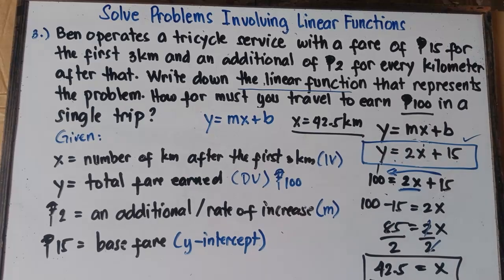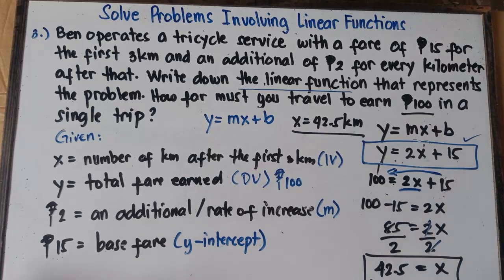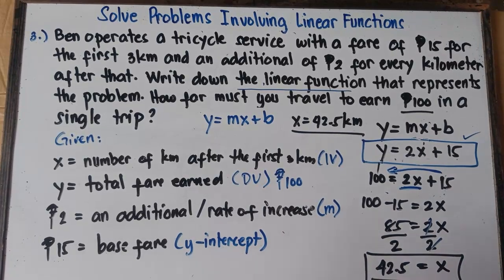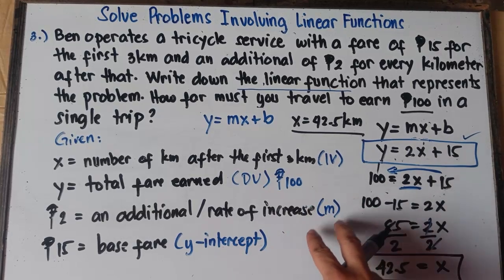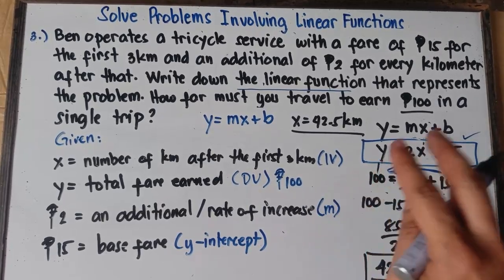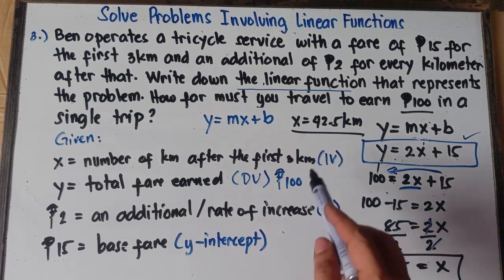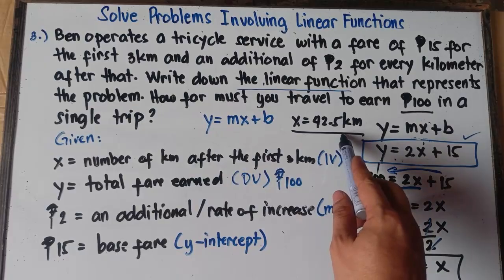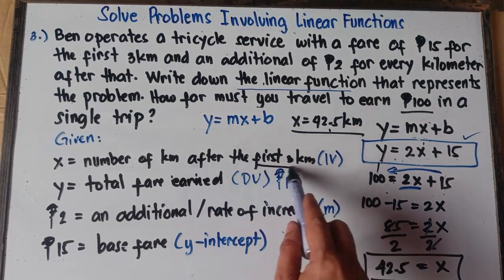Now, question, class, is this our final answer? Nope, this is not yet our final answer. We need to add 3 kilometers, because the first 3 kilometers are already included in the 15 pesos base fare. Once again, this 42.5 kilometers is just the number of kilometers after the first 3 kilometers.